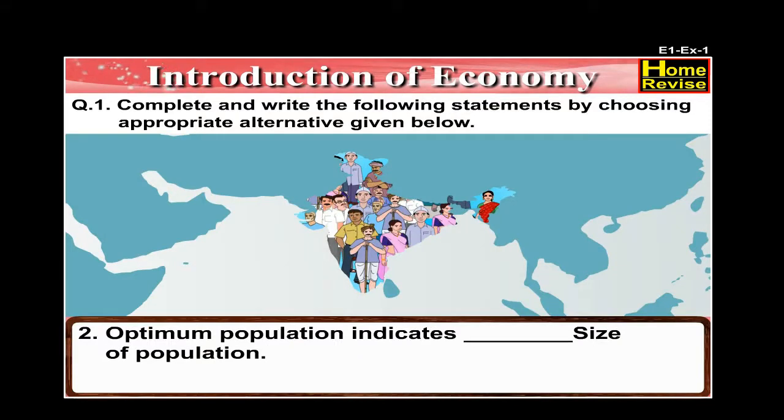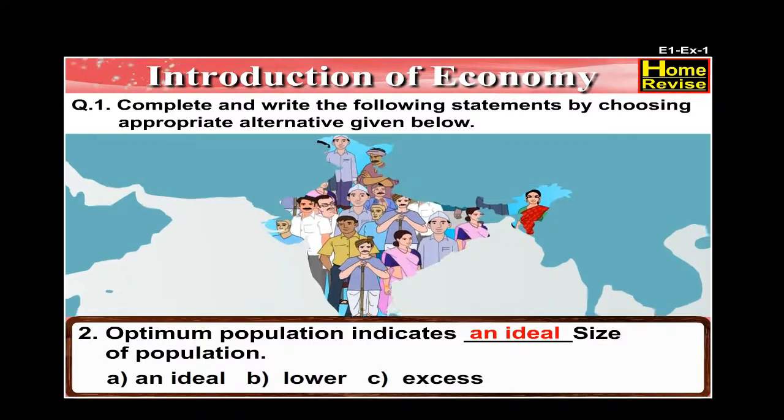Number 2. Optimum population indicates dash size of population. Your options are an ideal, lower, and excess. The answer is optimum population indicates an ideal size of population.